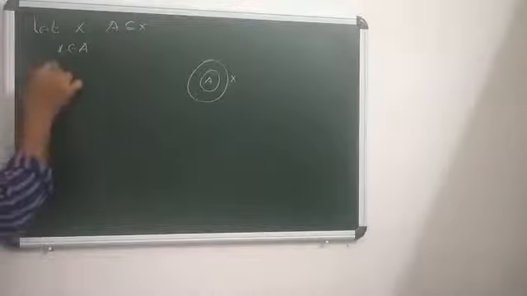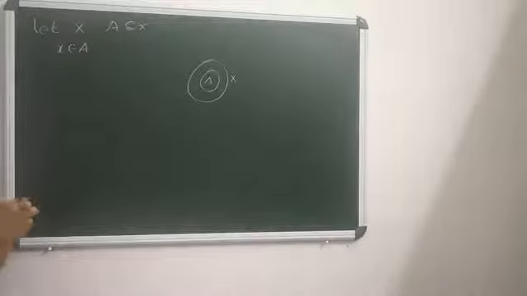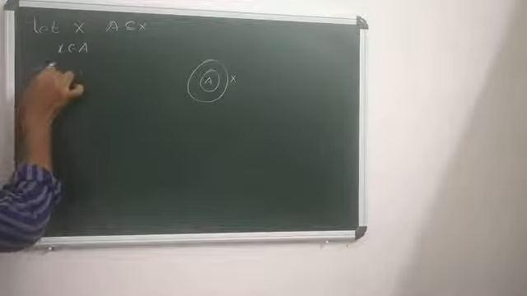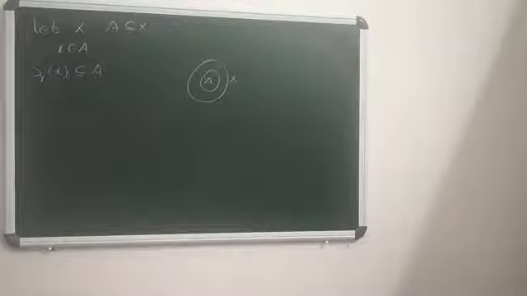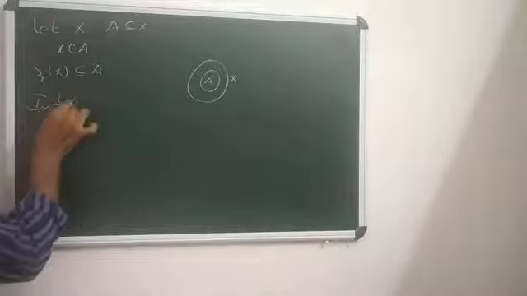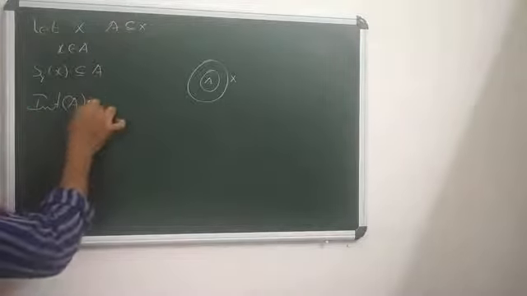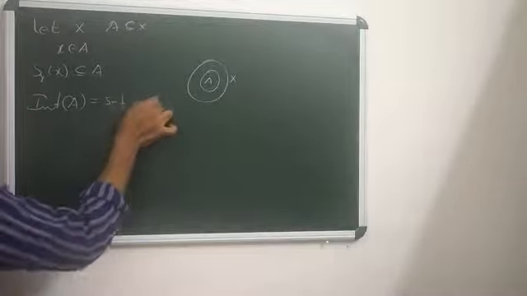That is, x is an interior point of A means this x is the center of an open sphere which is contained in A. So there exists, if x is an interior point of A, it means x is the center of an open sphere having some radius r, whatever it may be, which is contained in A. And the set of all interior points of A is known as the interior of A. Interior of A is the set of all interior points of A.